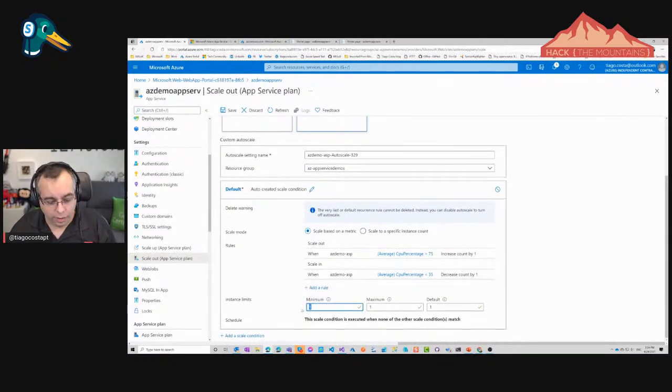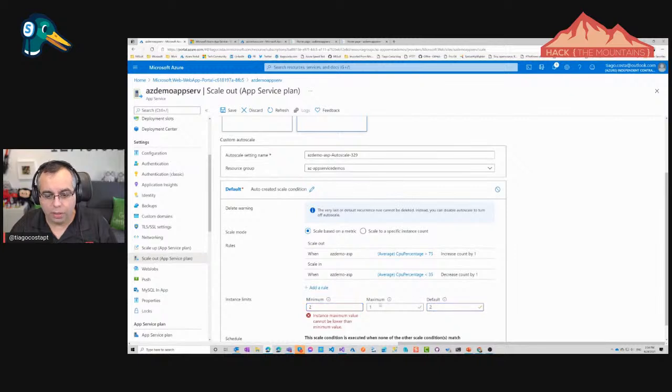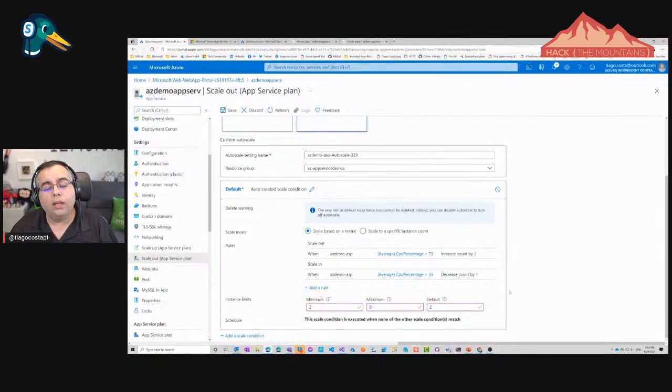And there you go. I can just say, hey, I want a minimum of 2 and a max of 8 on this, because again, we cannot afford to pay more than 8. This rule will take care of the unpredictable growth. So unpredictable growth is taken care of. What about the predictable one?